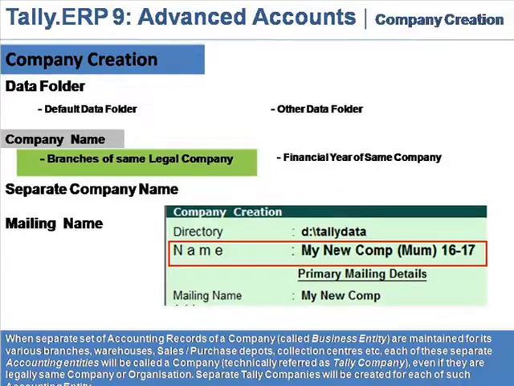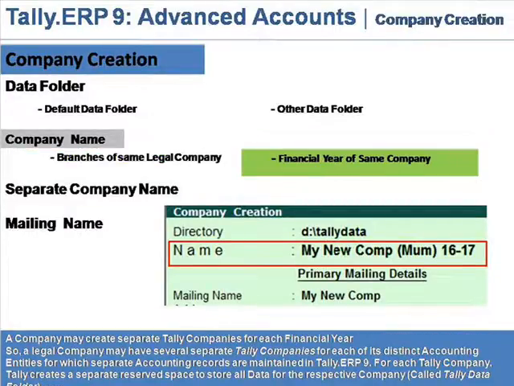Branches of same legal company. When separate set of account records for a company called business entity are maintained for its various branches, warehouses, sales purchase depots, collection centers, etc., each of these separate accounting entities will be called a company, technically referred as Tally company, even if they are legally same company or organization. Separate Tally companies will be created for each of such accounting entity.